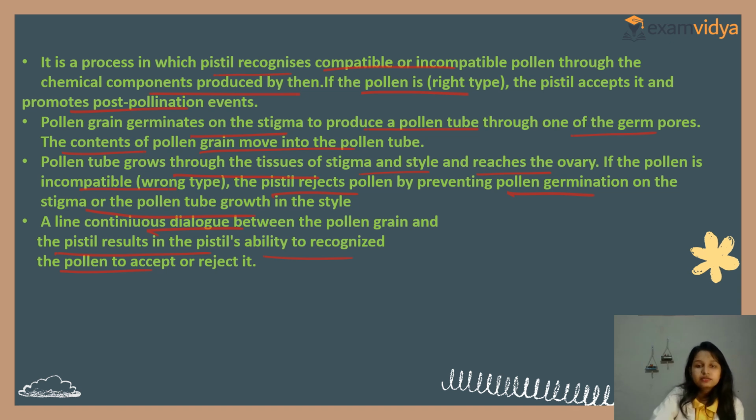Clear? Same as that, if two individuals, male and female, interact, only if the male or female is your type can they introduce themselves. For example, you have one friend and you have another friend. If she looks like your type, only then can you talk. But if you think we have different understanding, then we will not meet. But if you think we have the same understanding, the same type, then we can be friends. Clear? Something like that only, right type and wrong type in pollen-pistil interaction.